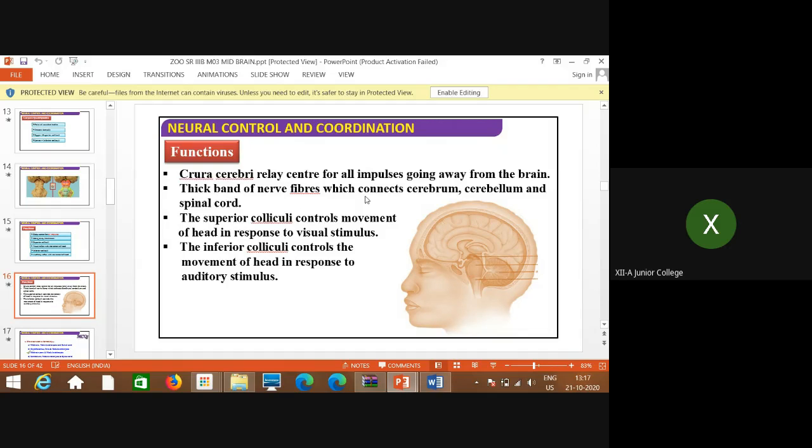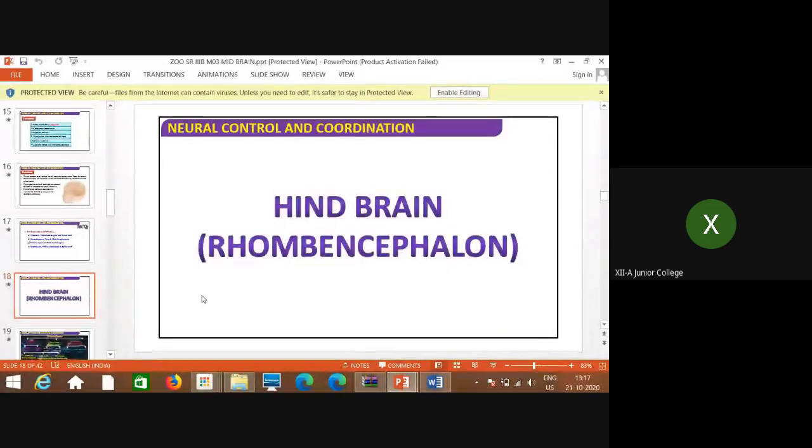Try to understand again, I'll repeat. Cerebrum is a part of forebrain. Cerebellum is the part of hindbrain, which is connecting the spinal cord. So this is considered the thick band of nerve fibers. The superior colliculi control movement of the head in response to visual stimulus, and the inferior colliculi control the movements of the head in response to auditory stimulus, which we have already discussed. Both parts we will revise again once we finish this hindbrain part.